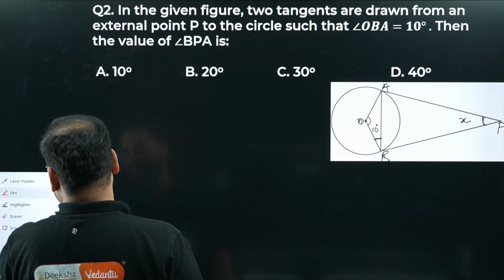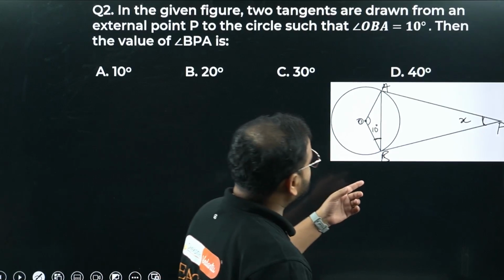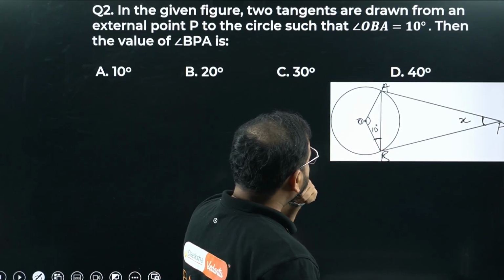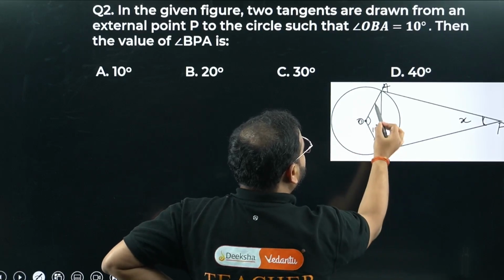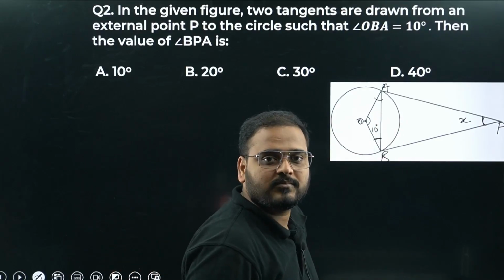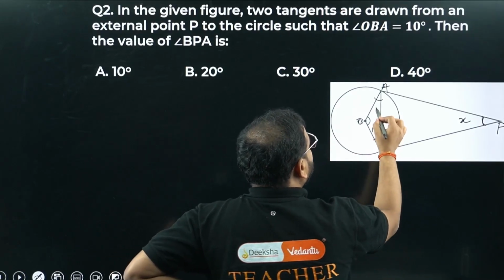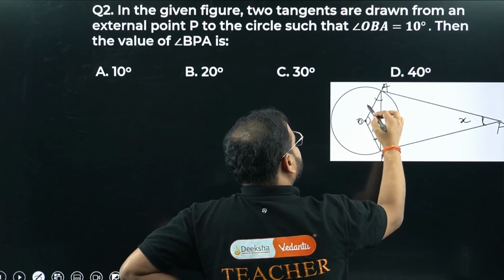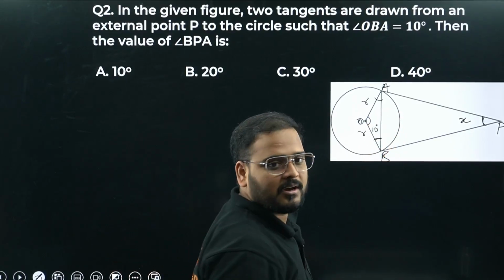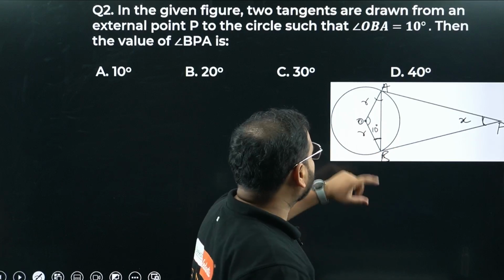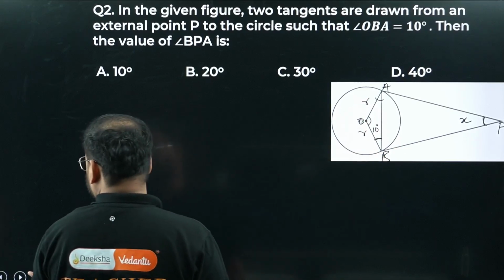We know that for sure this is 10. Then how much will this be? 10 only. How come, sir? This is a radius, which means an isosceles triangle.